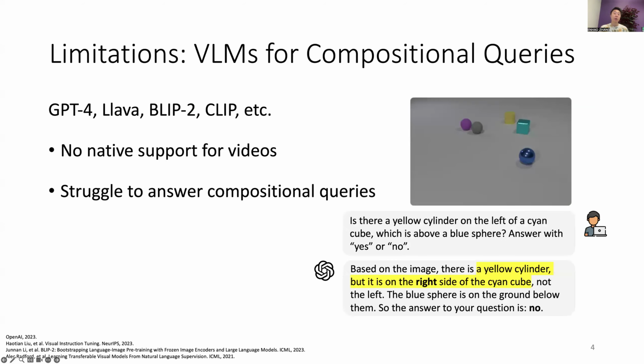Here is an example showing the limitation of VLMs. I provide GPT-4o an image of multiple objects and ask about the relationships between these objects. And in this example, GPT-4o fails to correctly reason about the spatial relationship between the yellow cylinder and the cube. Finally, deploying these large models at scale is pretty expensive.